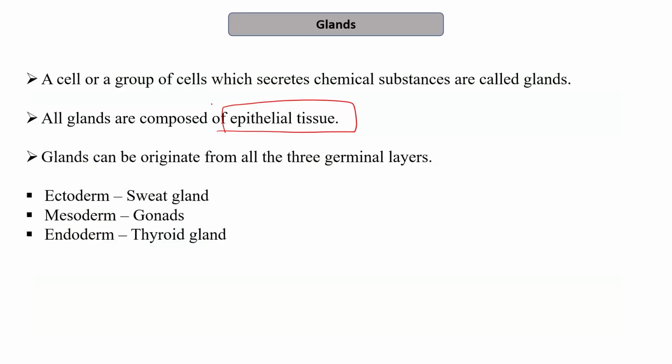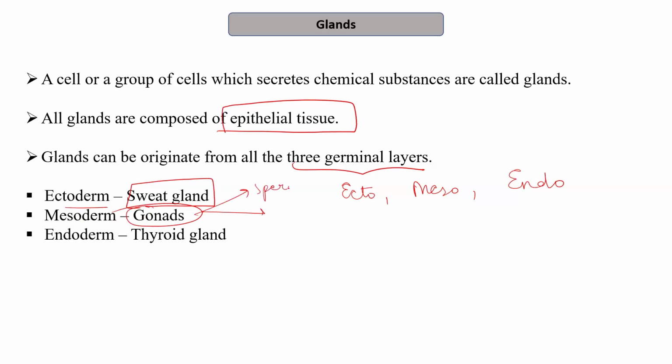Glands can originate from all the three germ layers. We know that there are three germinal layers. During the development, there are three germinal layers which are formed: the ectoderm, mesoderm, which is the middle one, and then the endoderm. So ectoderm, for example, gives rise to the sweat glands. Mesoderm gives rise to the gonads that lead to the formation of sperm and ovum in males and females respectively. Then endoderm gives the thyroid gland.